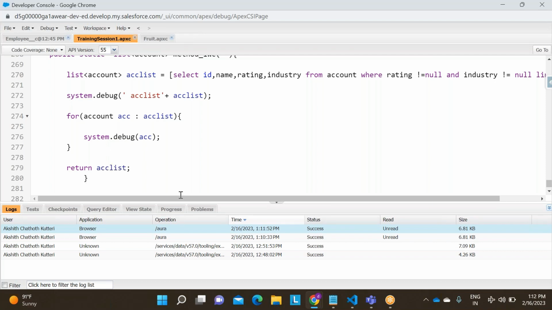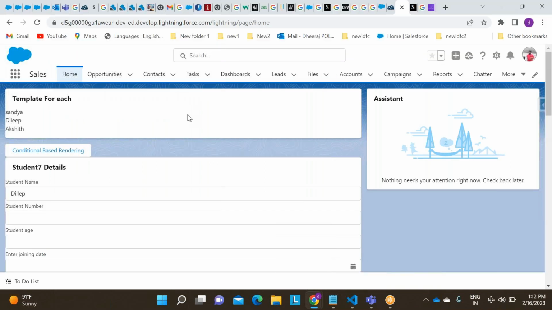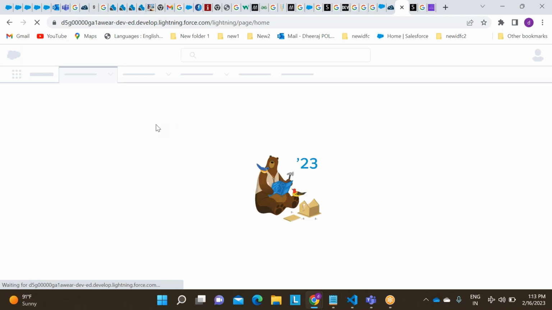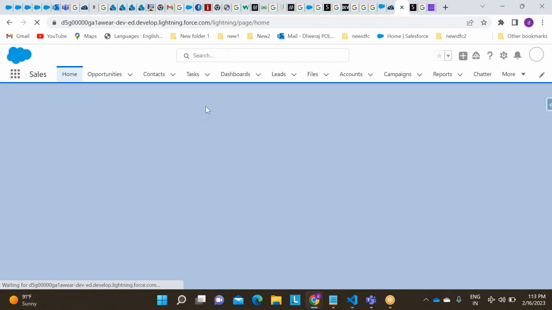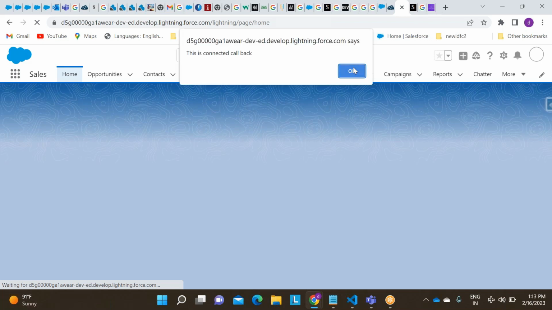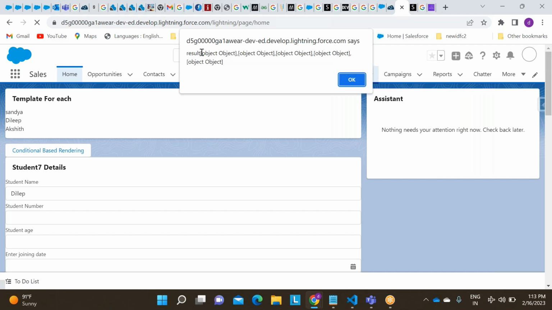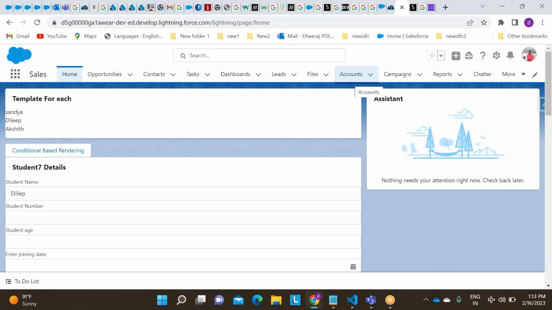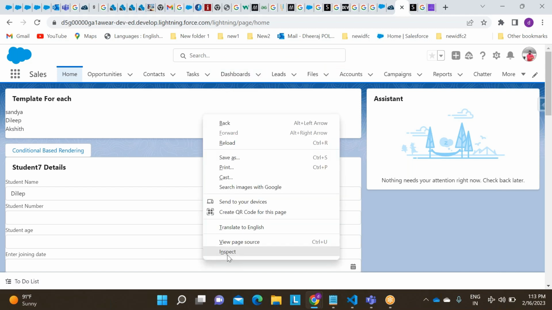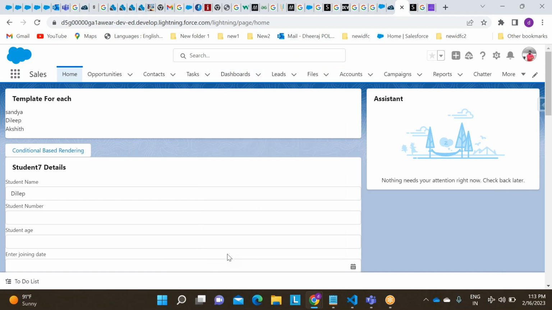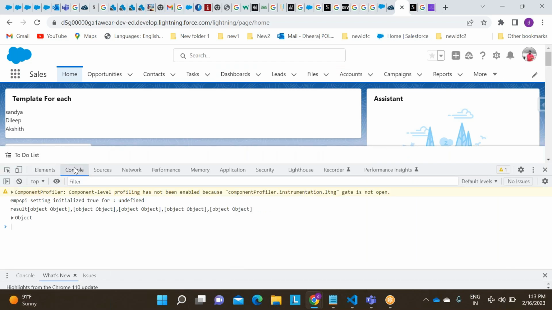Now see, I have this list of accounts. Now I will do the hard refresh. Control Shift R. Constructor, connected callback, successful. What are you seeing? Object, right? See, this is in the object format. Even if you put in console.log also, inspect. See how to debug: just right click, inspect, go to console. See, this is the result.